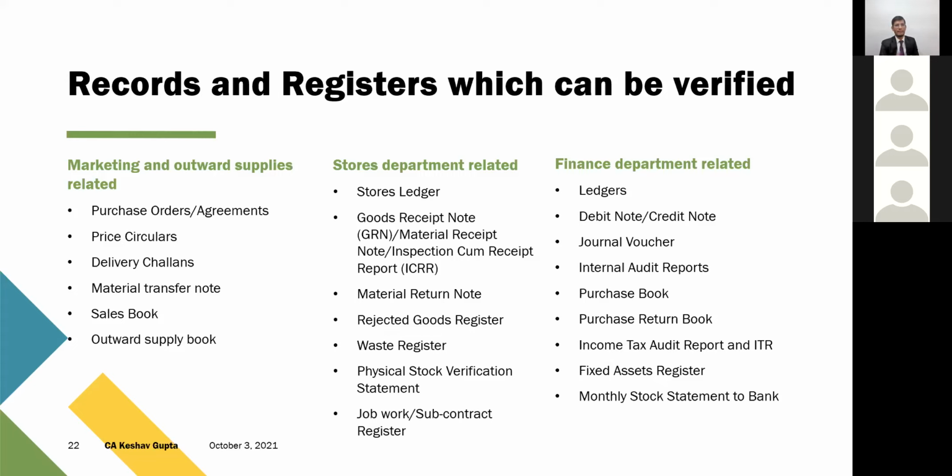So yes, if we talk about outward supply related transactions, they will definitely ask for the purchase orders or service agreements, your price circulars. If your commodity is linked to price fluctuations, likewise in case of a metal industry or gem and jewelry industry, or if it is a commodity based industry. Similarly, your delivery challans in case of outward supply, what is the position? We may review those documents. Material transfer note, sales book, outward supply book.